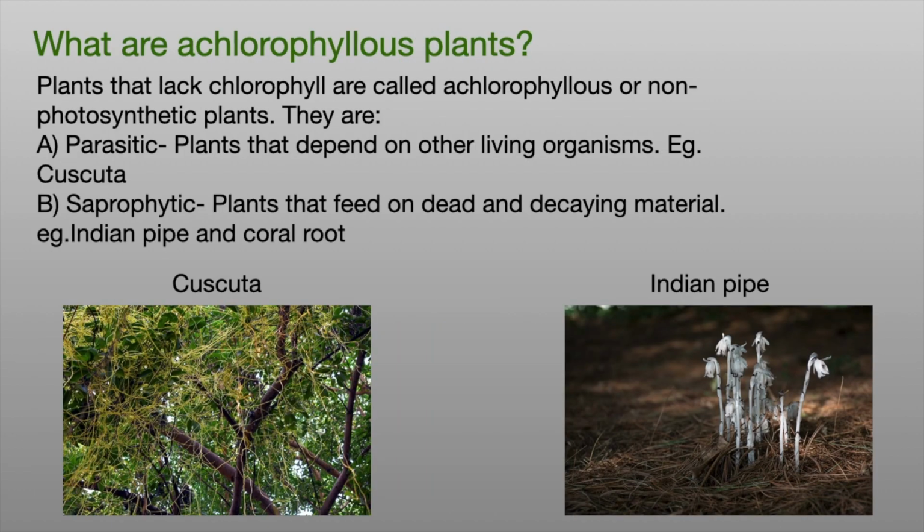What are achlorophyllous plants? Plants that lack chlorophyll are called achlorophyllous or non-photosynthetic plants. They are parasitic plants, plants that depend on other living organisms, example cuscuta. Saprophytic plants, plants that feed on dead and decaying material, example Indian pipe and coral root.